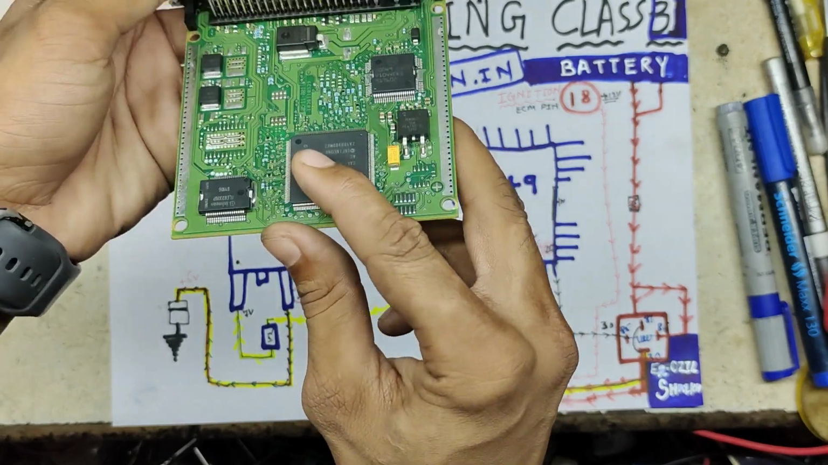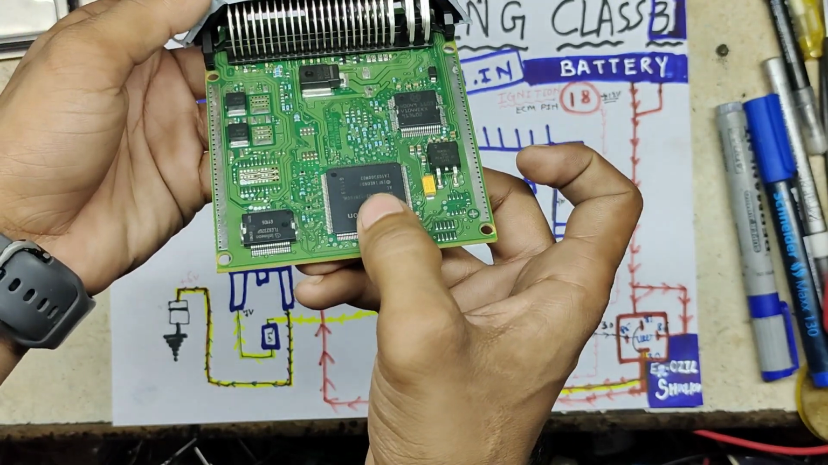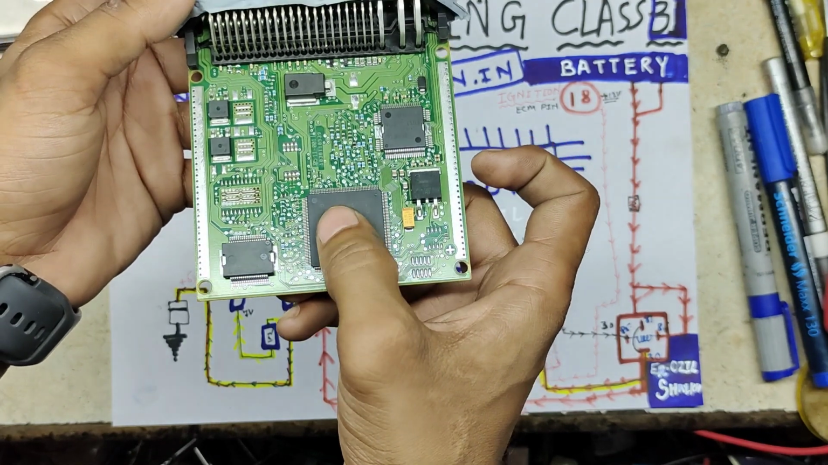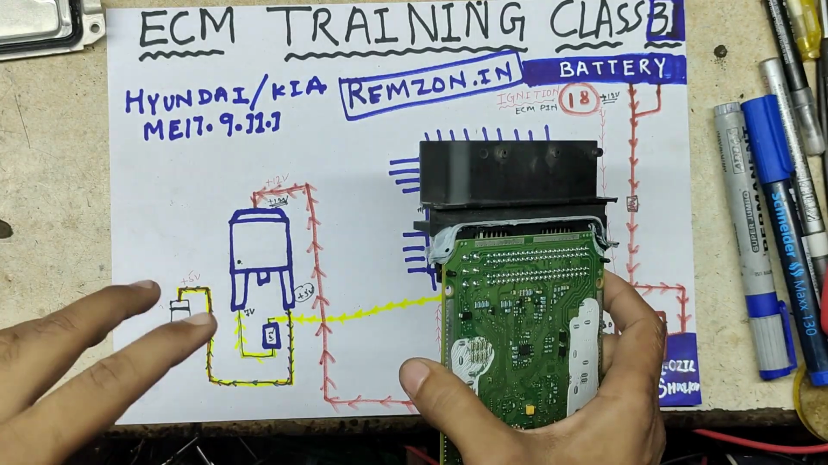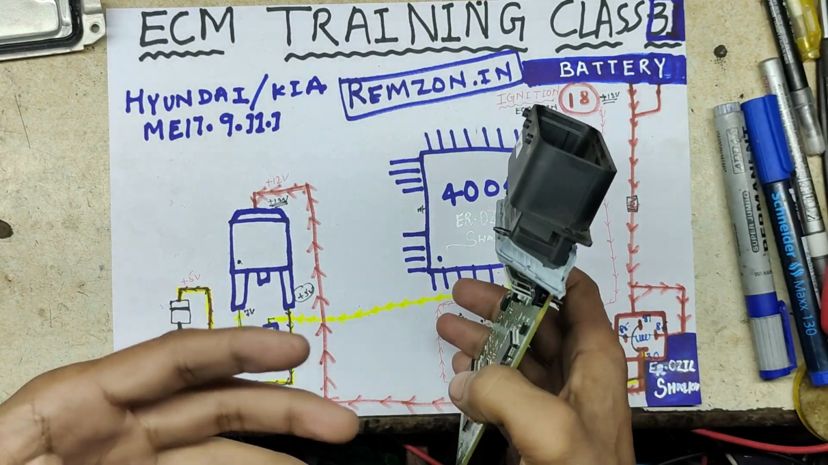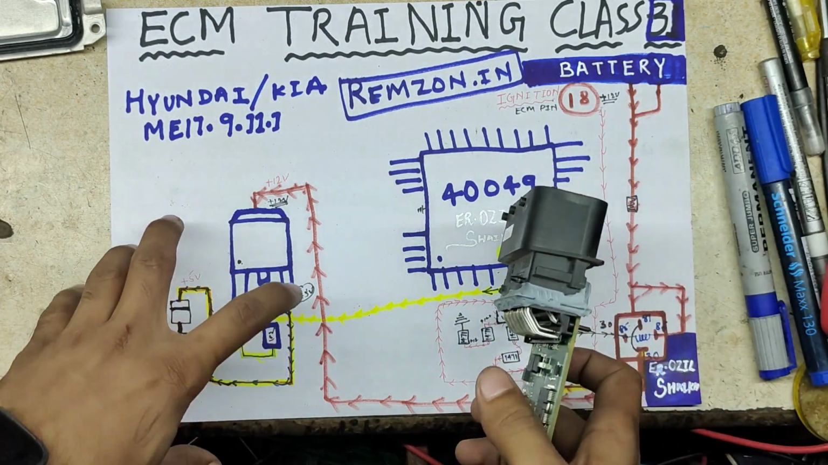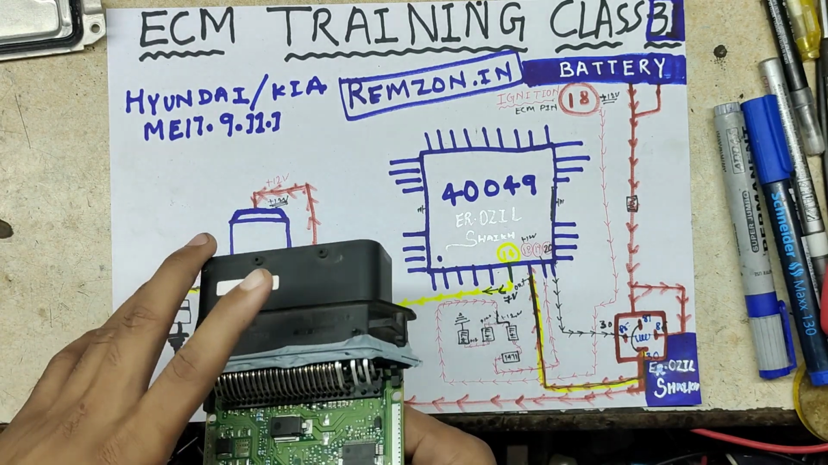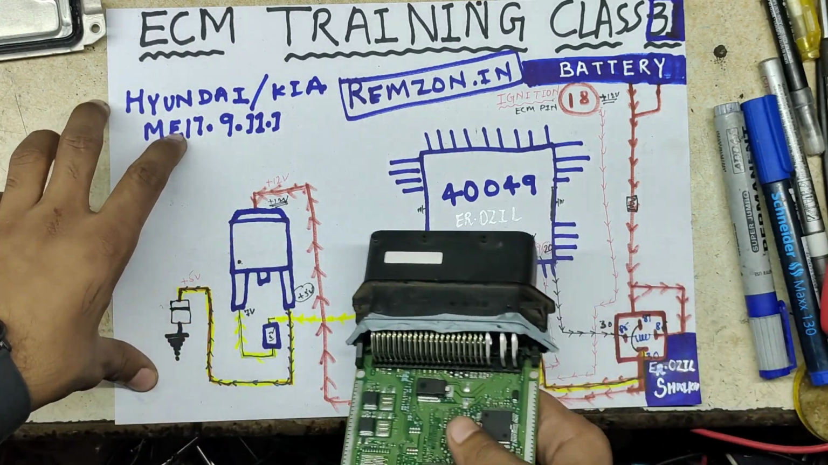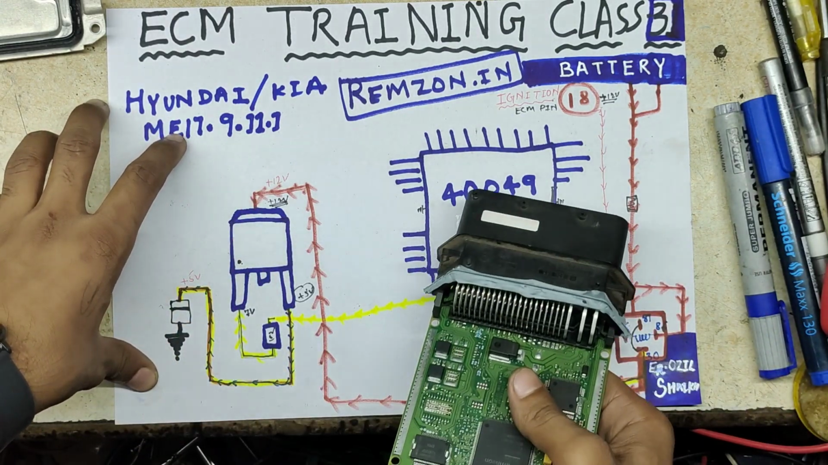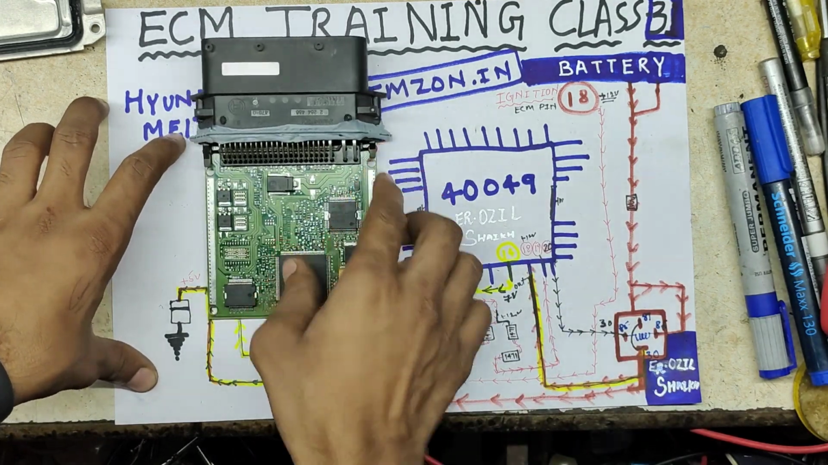40049, and this is our processor TC1762. Last video we discussed about power IC 30639, and this is the third video, class 3rd, and in this video I am discussing about the 40048 IC. So let's start the class.